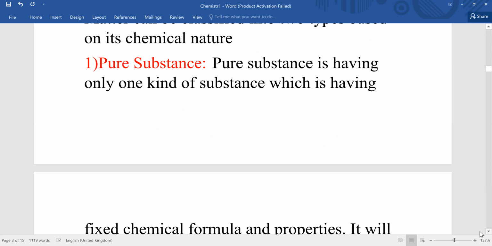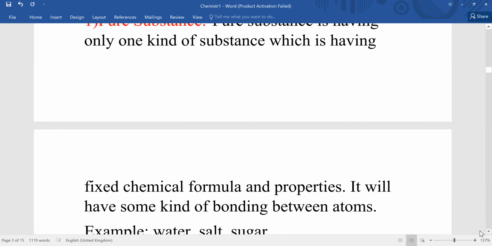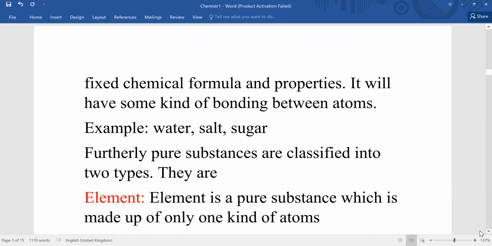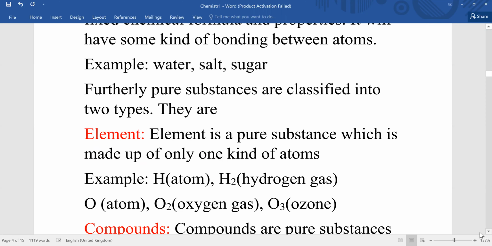What are pure substances? Pure substances have only one kind of substance, one kind of chemical formula, one kind of molecule. So they will have fixed formulas and properties throughout the substance. It has some kind of bonding between atoms.